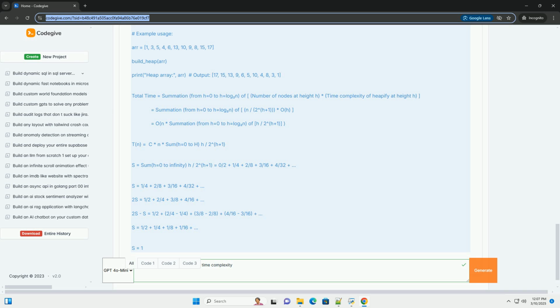In summary: the build heap algorithm transforms an arbitrary array into a heap. It iterates from the first non-leaf node to the root, calling heapify on each node. While heapify has a worst-case time complexity of O(log n), the overall time complexity of build heap is O(n), because the heights of the nodes being heapified are taken into account, and the sum of those heights, weighted by the number of nodes at that height, converges to a constant. The O(n) time complexity makes build heap a very efficient way to initialize a heap.